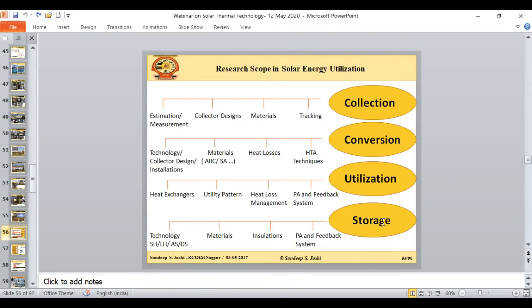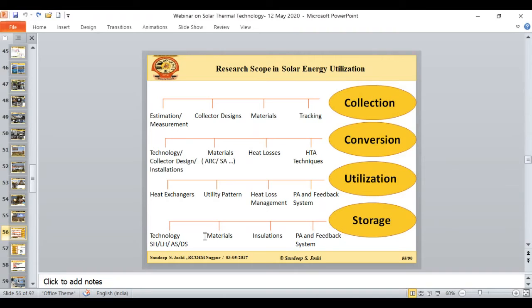Then there is the area of solar thermal energy storage. When I talk about solar electrical energy, batteries are very popular nowadays. Even yesterday we heard very good lectures on battery storage and lithium-ion batteries. Those batteries are trending to store electrical energy, but if I want to store thermal energy, batteries are not useful. Instead, we go for the sensible heat system, like the example I showed in the previous slides with cast iron blocks. Then there is latent heat, where we use phase change material and different types of working medium.